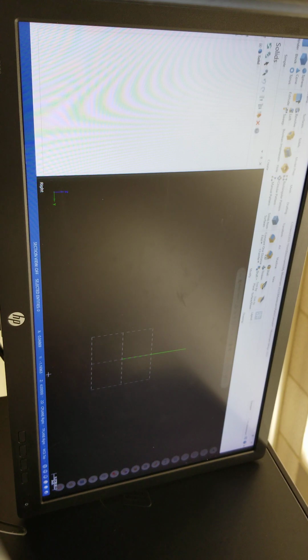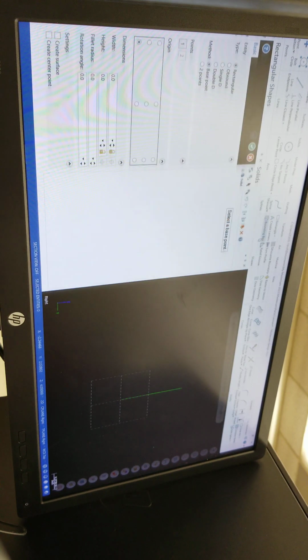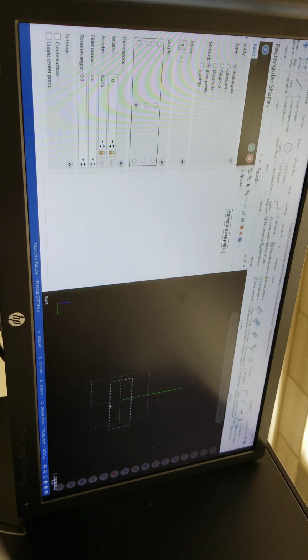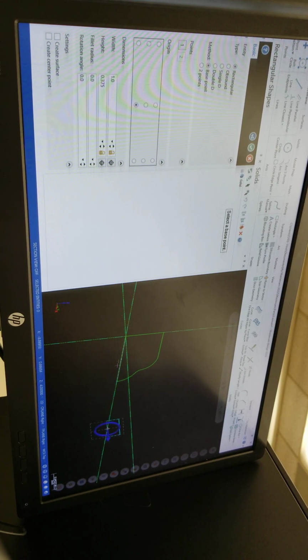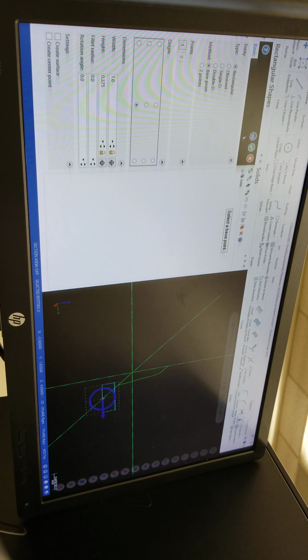And my wireframe rectangular shapes, and I'm going to use this option right here. And the width is 1 inch. And my height is 0.375. And I want this right there. Look at that. From the origin, this is Z positive, how much? 4 inches. Okay?